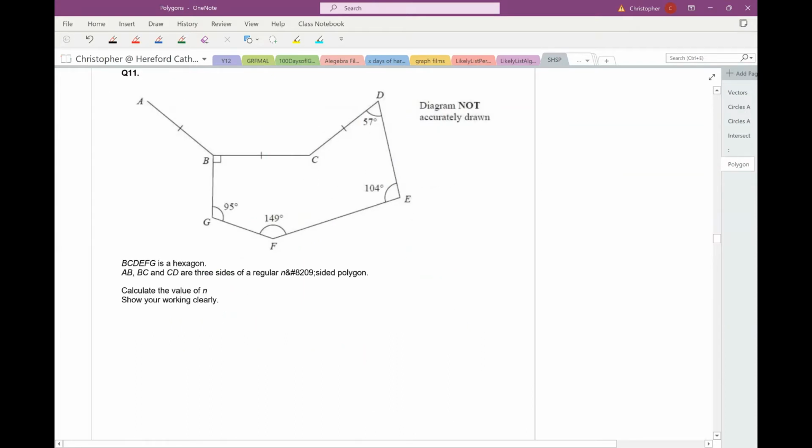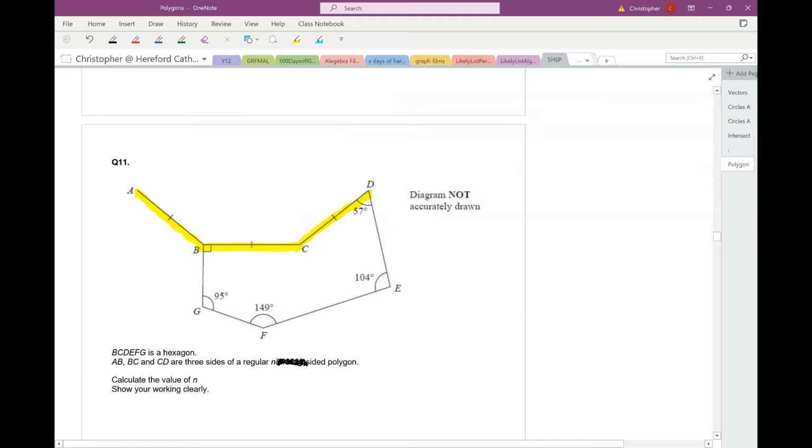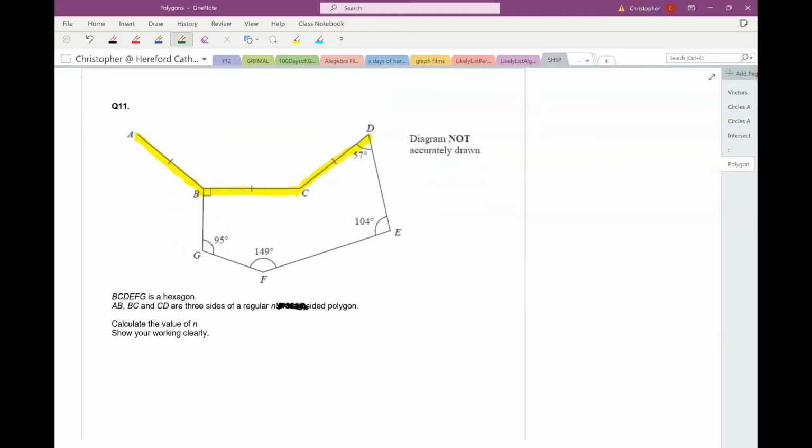Question 11. Right. B, C, D, E, F, G. That's this shape here. That shape there is a hexagon. It's got 6 sides, and we could count those to check, but I'm sure they're right. And then it tells you that AB, BC, and CD are 3 sides of a regular n-sided polygon. Okay. So those 3 sides are part of a polygon. Okay. I need to find the number of sides of the polygon and calculate the value of n.